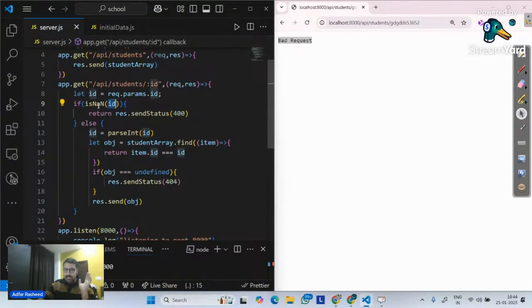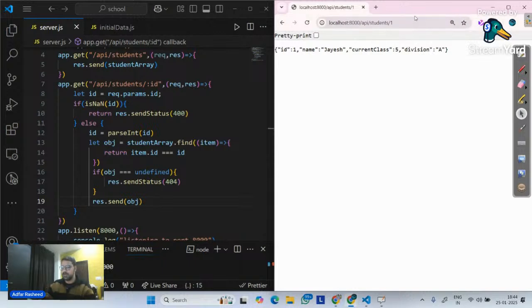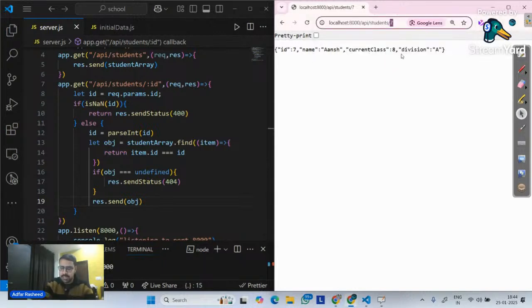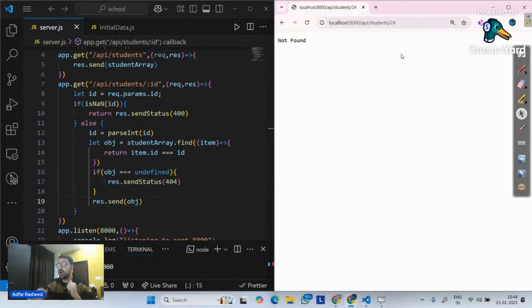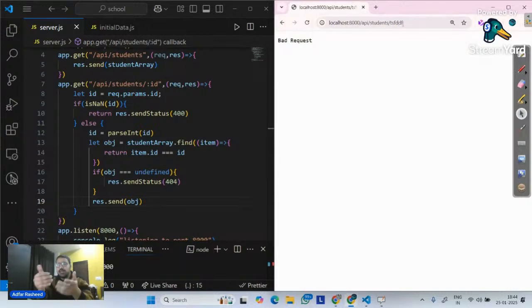If ID is not a number, in that case, a bad request. If it is a number, then in that case, find that object. Then maybe there's a reason that the ID does not exist. In that case, give me 404, not found. Otherwise, return me that object. Now, if I go here, write 1, it properly works. If I write, let's say 7, it also works. But if I write any other number which does not exist, it says not found. But if I end up writing something that is not a number, in that case, it says it's a bad request. I hope this makes sense.